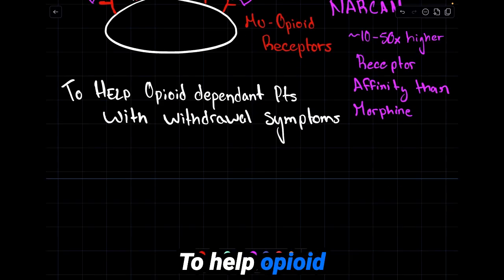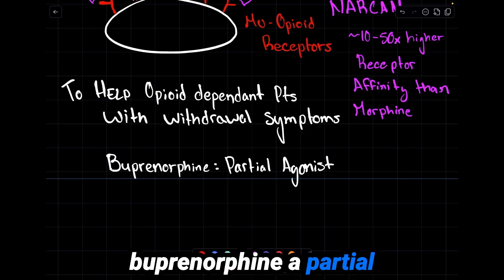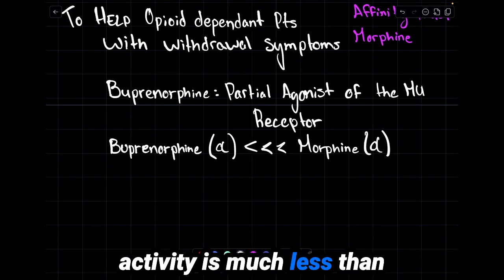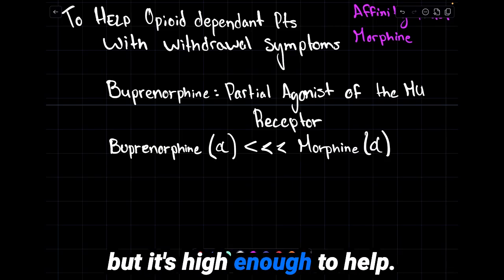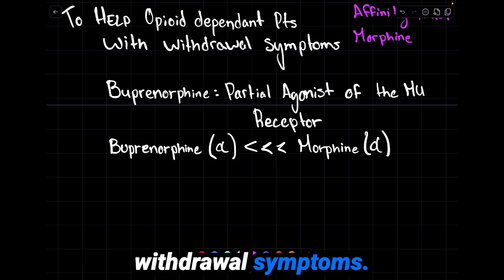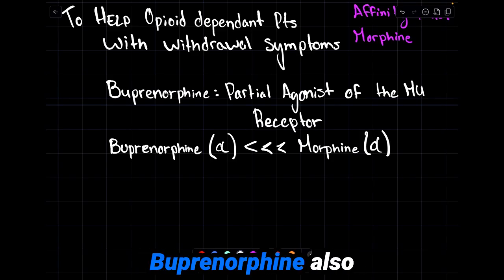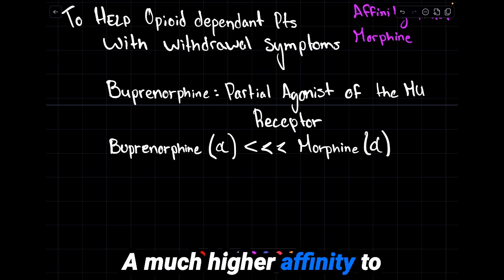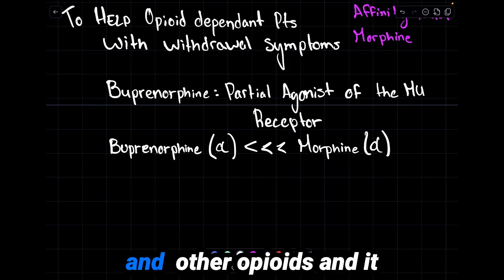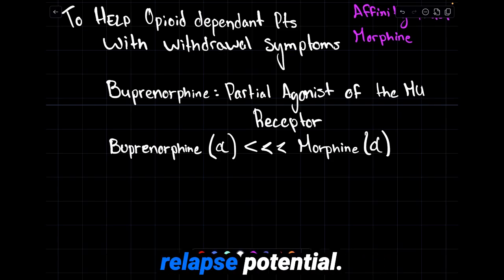To help opioid-dependent patients with withdrawal symptoms, we give buprenorphine, a partial agonist of the mu receptor. Buprenorphine's intrinsic activity is much less than morphine's intrinsic activity, but it's high enough to help. It activates mu receptors enough to prevent withdrawal symptoms. It actually produces limited opioid effects, but not a strong high. Buprenorphine also has a much higher affinity to the receptor binding site than morphine does. So it actually displaces morphine and other opioids, and it prevents full agonists from binding when it's present. This actually reduces relapse potential.